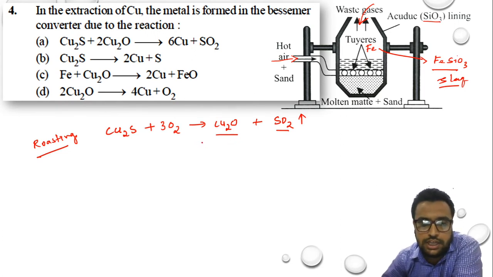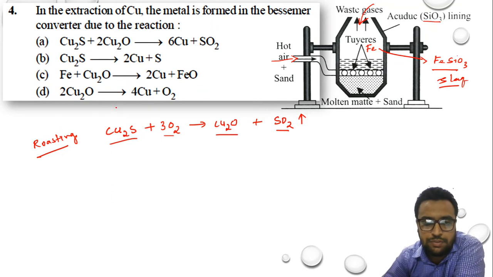Okay, so calcination is done in the absence of air, because the oxygen is already present within the ore. In roasting, as we see in Cu2S, there is no oxygen present, so that's why this reaction takes place in the presence of oxygen. Suppose, for example, for calcination if I take CaCO3, in the CaCO3 ore oxygen is already present, so you need not supply extra oxygen over here.